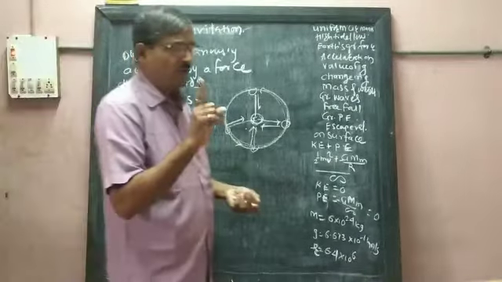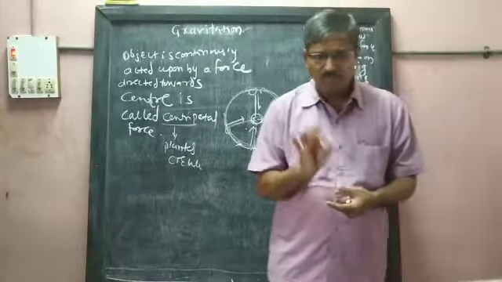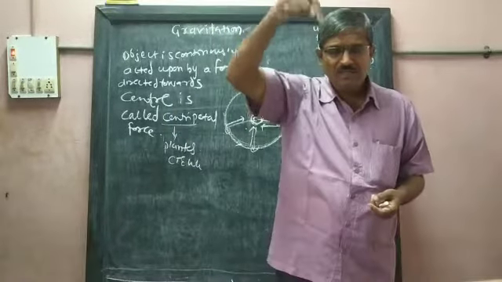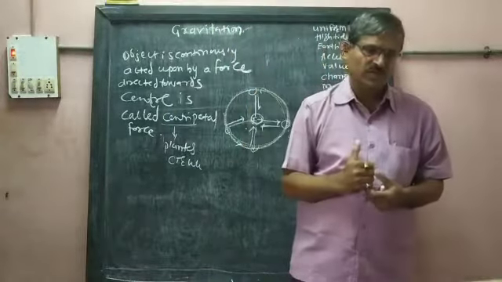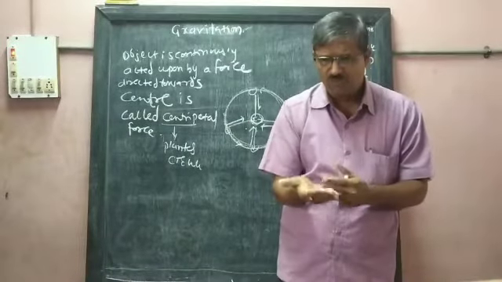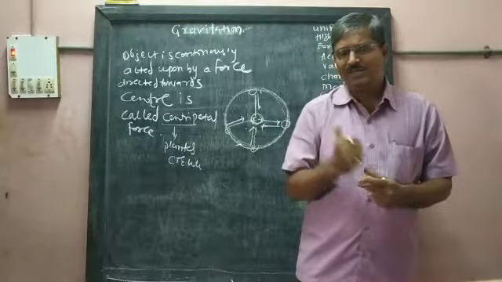Do you understand what is the reason for the circular motion of the planets? It is centripetal force.